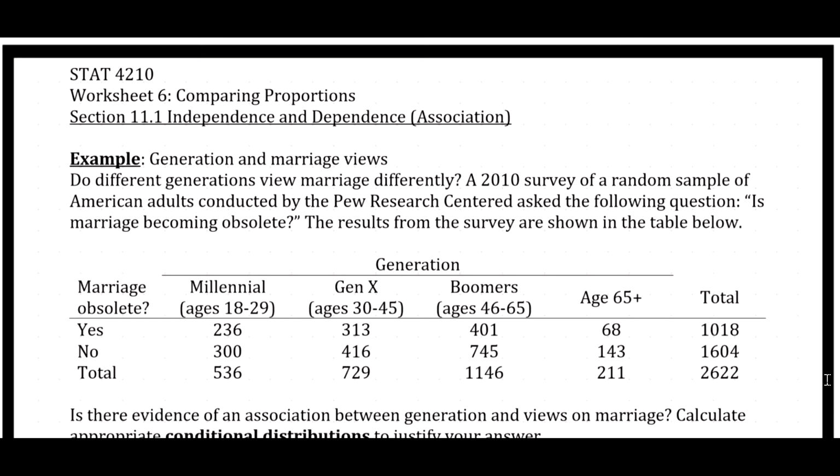Notice this is similar to what we did when we went from a two-sample t-test to ANOVA. In a two-sample t-test, we had two groups, two levels of our categorical explanatory variable. In ANOVA, we had more than two groups. Now, we've got more than two groups as well. So this is all about the number of levels in a categorical explanatory variable. We still have a categorical response. Let's look at an example and see what this might look like.